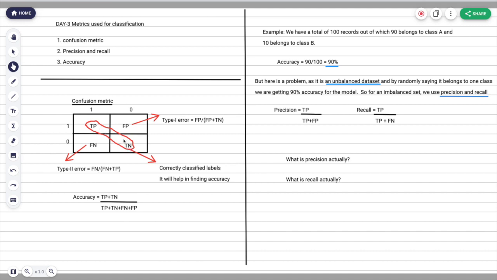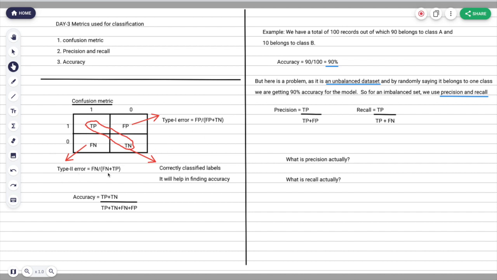The sum of these is the correctly classified labels. False positive will help you in calculating type 1 error, and false negative will help you in calculating type 2 error.